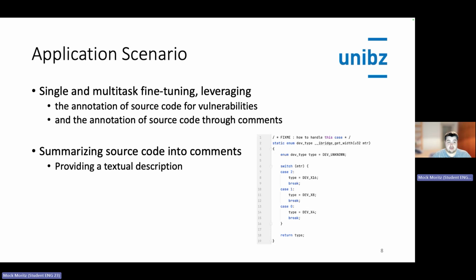The application scenarios are the following 2. A singular multitask approach can leverage the annotation for vulnerabilities or the annotation of the functions through their comments for SATD and security indicators to predict if a function is vulnerable or contains a SATD or a security indicator, or all at the same time. Another scenario would be the summarization of source code into comments, which would facilitate an easy textual description for developers to spot a vulnerability in the function.